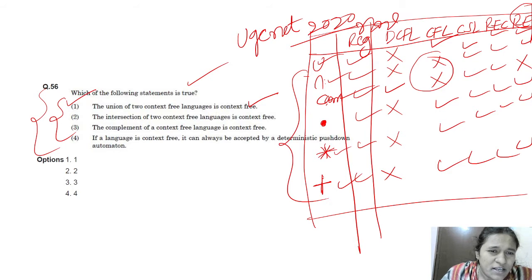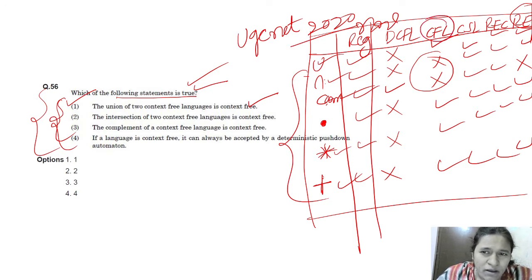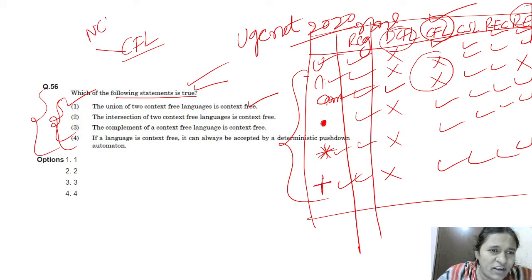We have to tell which of the following statements is true. One of the statements is true from these four. The union of two context-free languages is context-free. Yes, context-free means we have to see CFL, not DCFL. If at any time in the exam CFL is given, it means NCFL. CFL is closed under union operation. That's why option 1 is true.